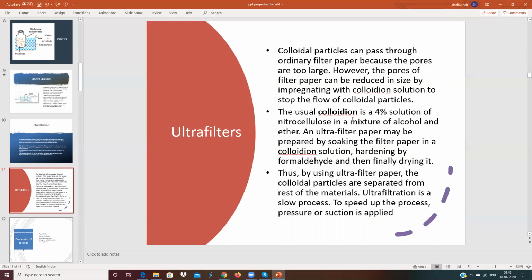How is a collodion solution prepared? When we take a 4% solution of nitrocellulose and mix it with alcohol and ether, that mixture is called collodion.